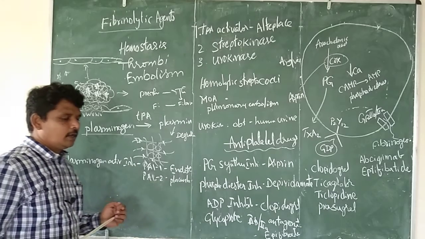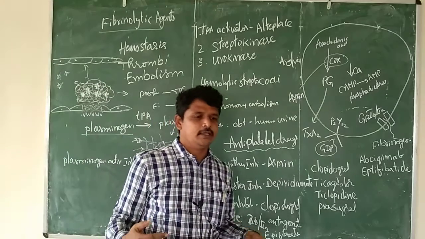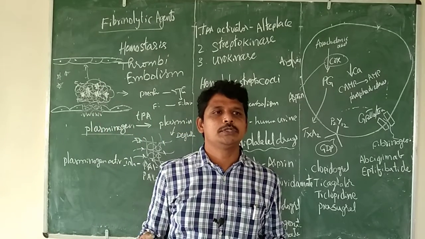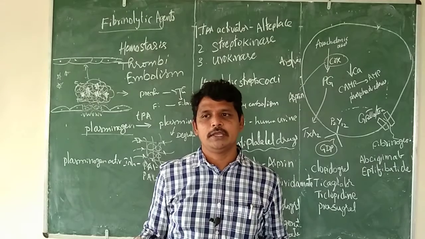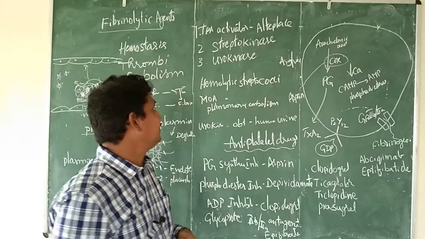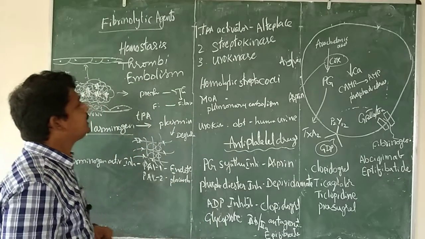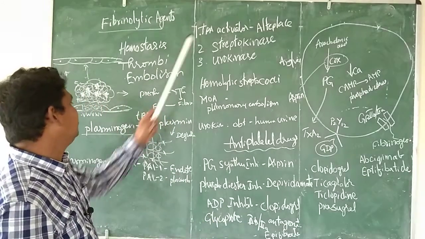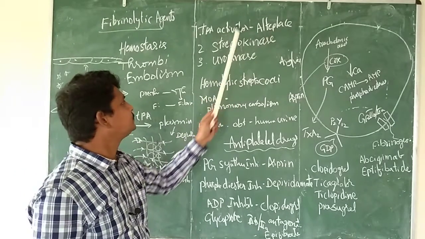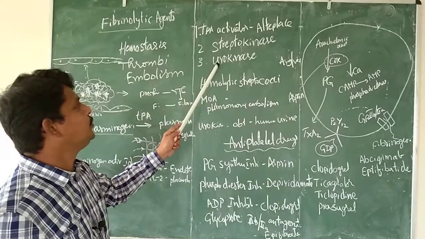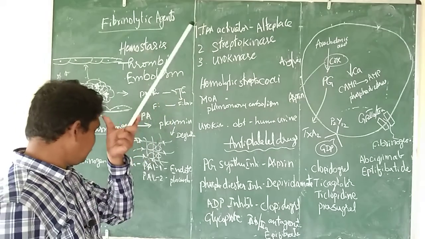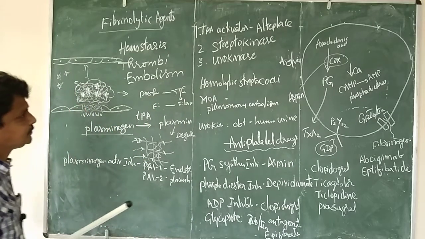Here, fibrinolytic agents are going to be useful for individuals who undergo major surgeries. After surgery, we give these medications. Normally these can be classified as TPA activators, tissue plasminogen activators. For example, alteplase, streptokinase, urokinase. So alteplase is said to be the primary and the others are said to be secondary drugs.